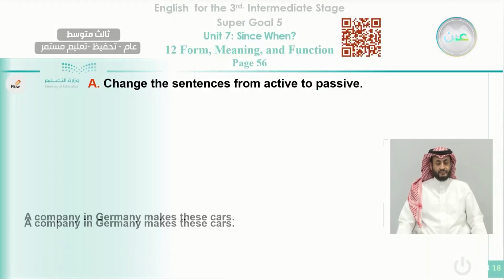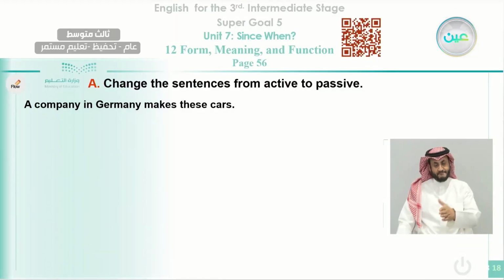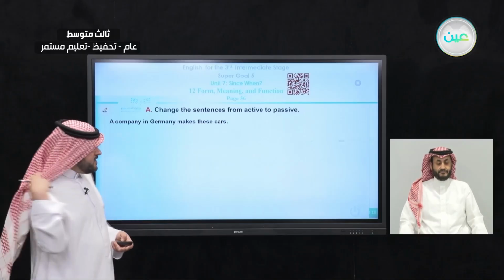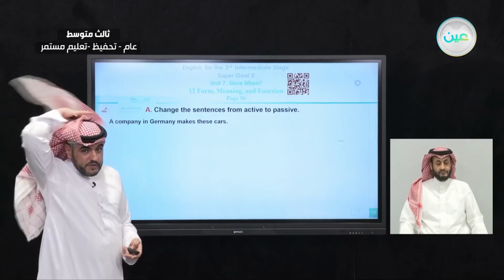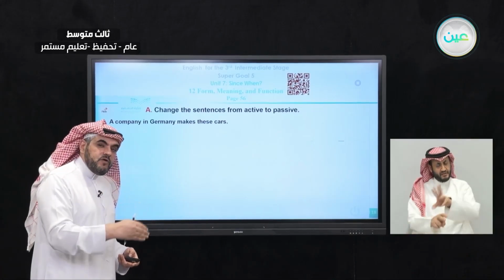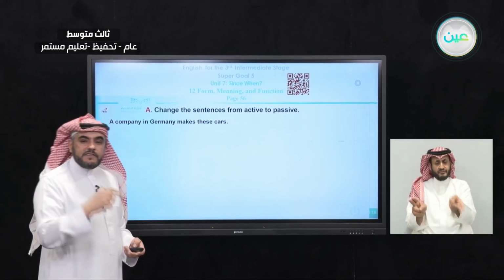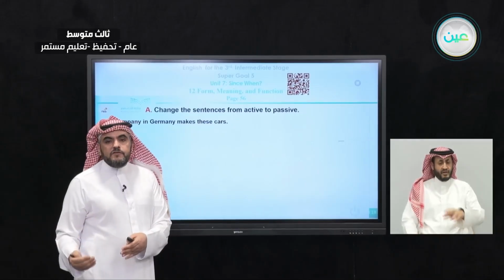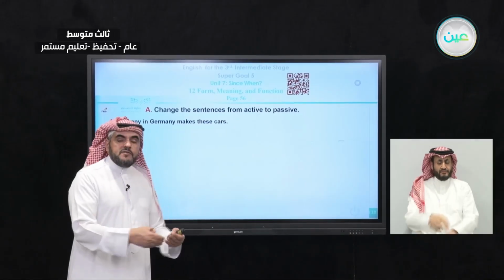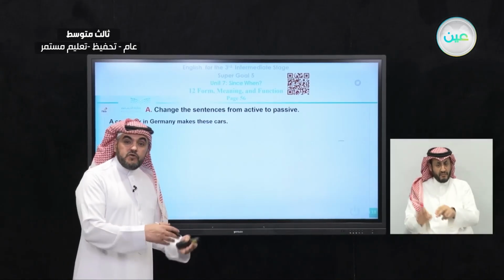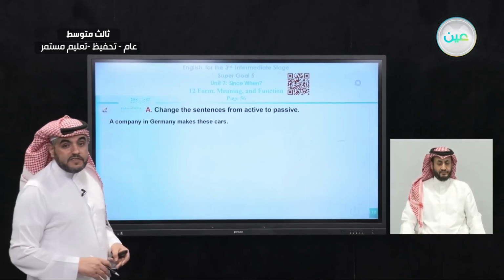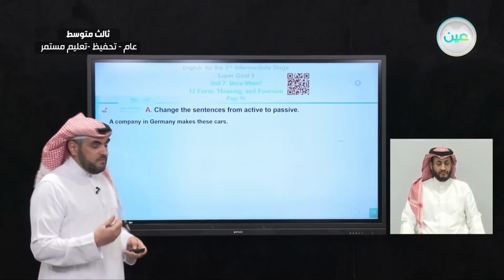Okay. Now we move to exercise A in your book, page 56. We have two exercises, exercise A and exercise B. In exercise A, we need to change the active form into passive. And in exercise B, you need to change the passive into active. We'll make some examples for you, model answers for these exercises, and you will do the rest by yourself.